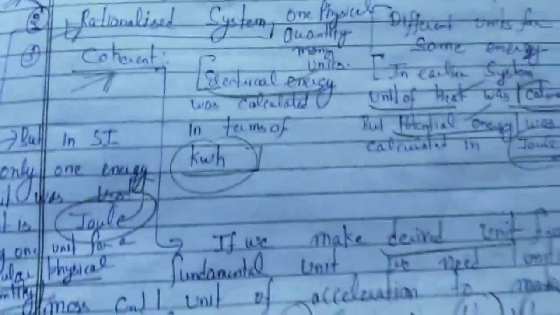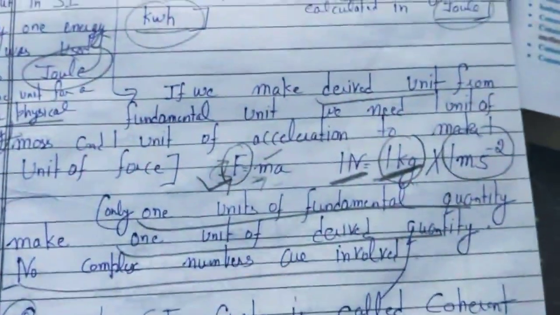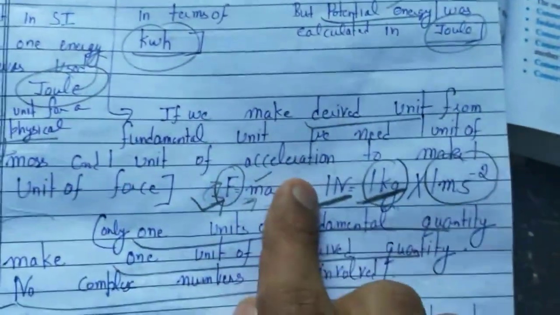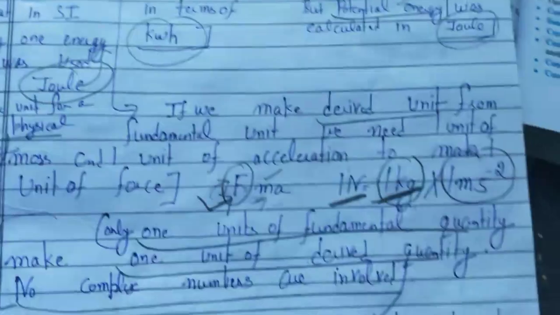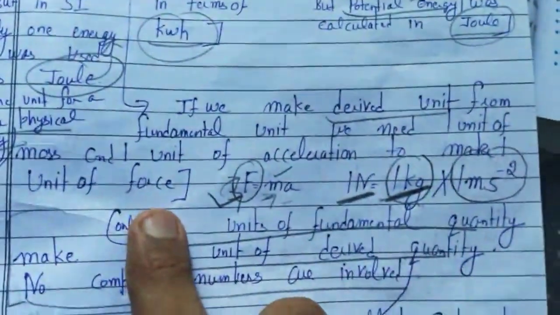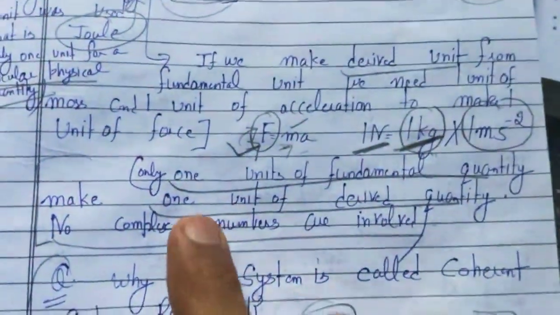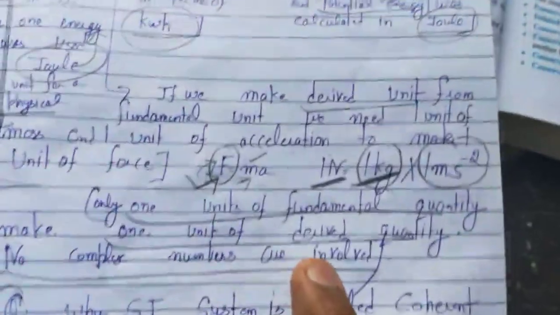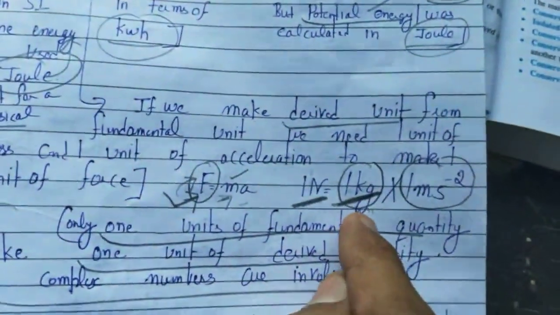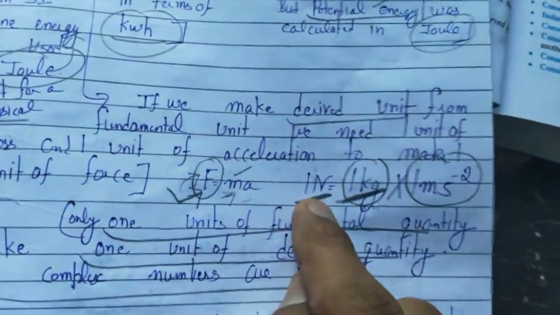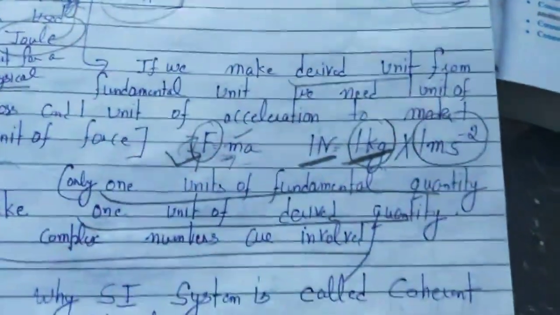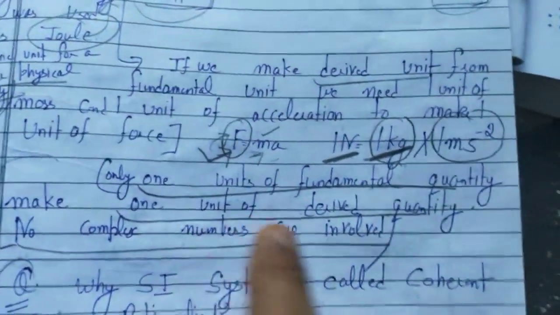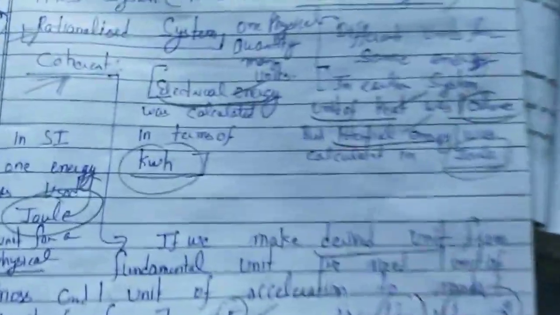Coherent means suppose you have two physical quantities, mass and acceleration, and you need to make another physical quantity, force. You need only one unit of mass and one unit of acceleration in order to make one unit of force. So only one unit of fundamental quantities is needed to make one unit of derived quantity. So this is a coherent system.